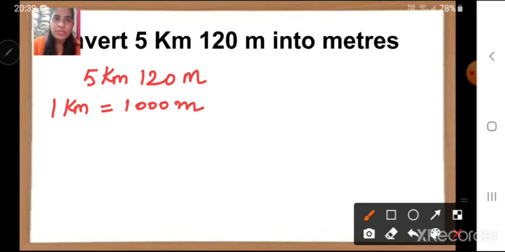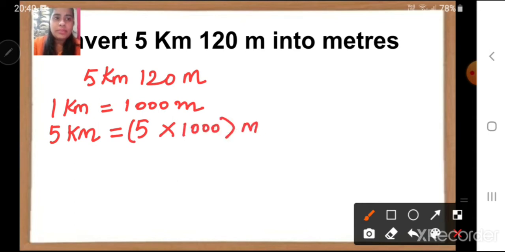If I wish to convert 5 kilometers, how we will do? 5 kilometer is equal to 5 multiplied by 1000 meter, correct? 5 into 1000 is equal to 5000 meters. So we have converted kilometer into meter.